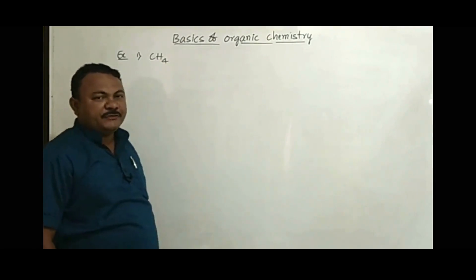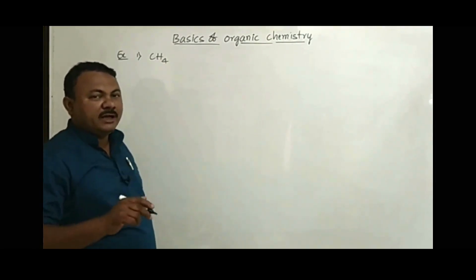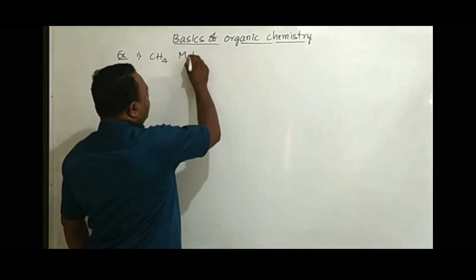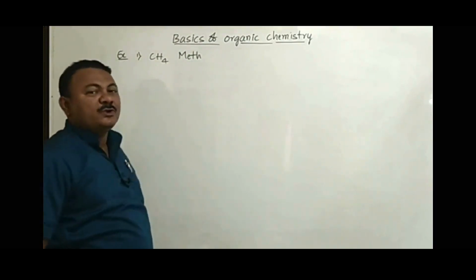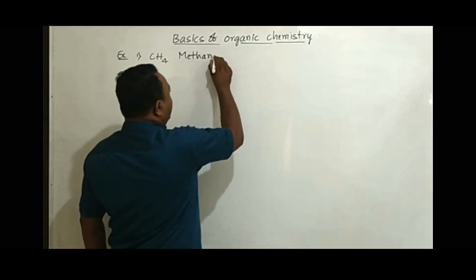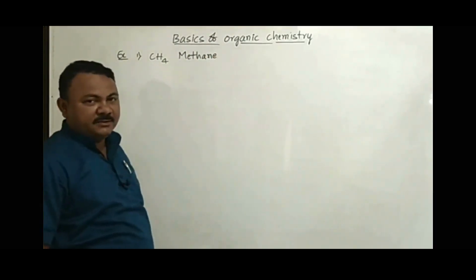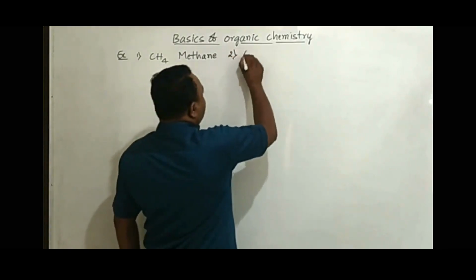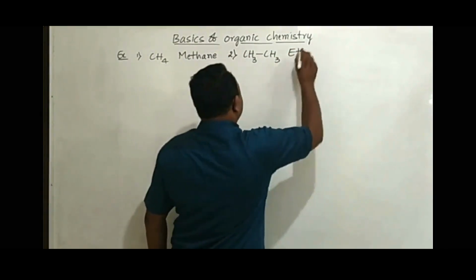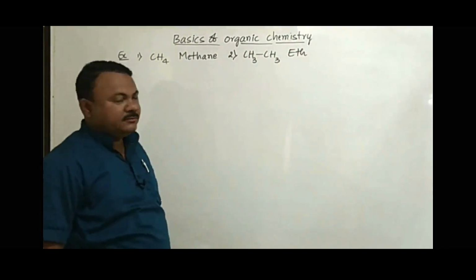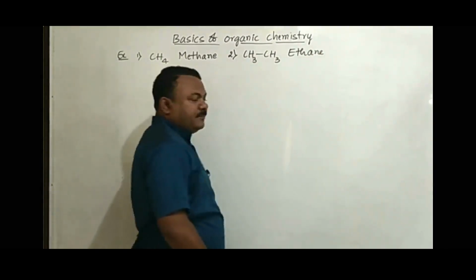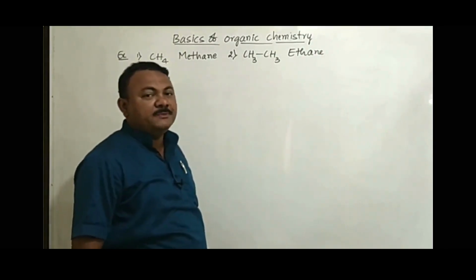First example, CH4. In this compound we have one carbon. For one carbon we know the word root, meth. When the compound has one carbon, there is no question of a carbon-carbon double bond or triple bond. So we use primary suffix ane. The name of the compound becomes methane. Second example, CH3-CH3, two carbons in the compound, therefore the word root is eth. Carbon-carbon single bond we have, so we use primary suffix ane, and the compound name becomes ethane.